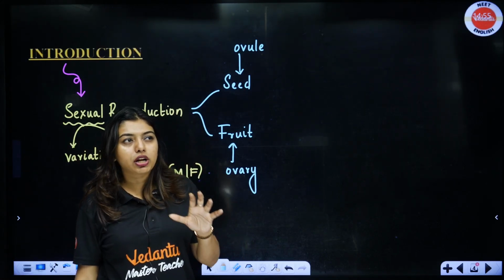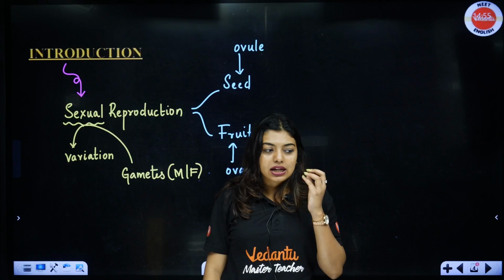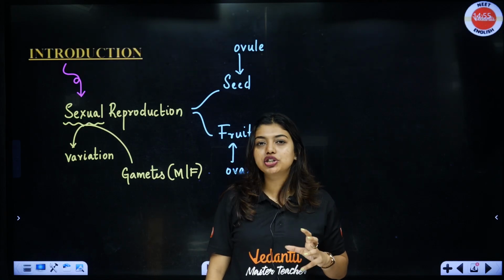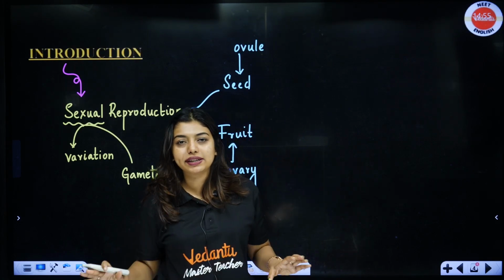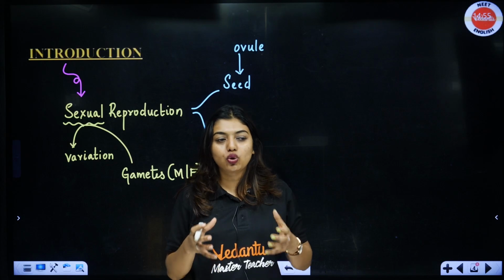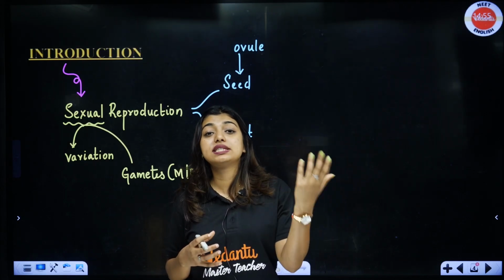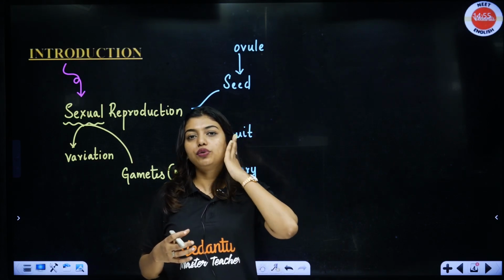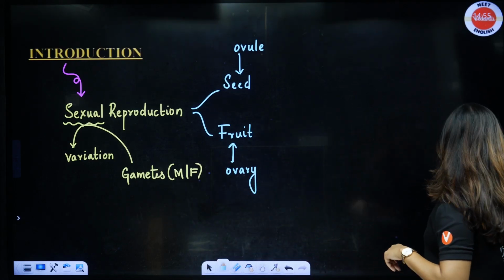See, when you are trying to study the sexual reproduction chapter, understand that sexual reproduction in plants does not mean that Chintu can give a flower to Mintu. It's not about that. Flowers are doing it so they can do pollination, they can form fruits, they can form seeds. That's the ultimate goal. Clear to all of you? So that is your introduction here.